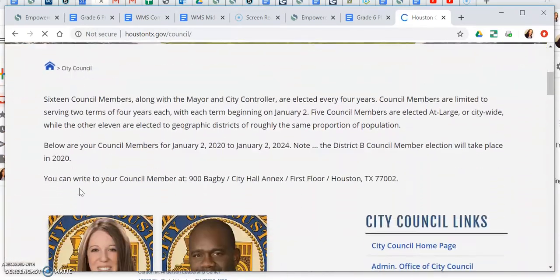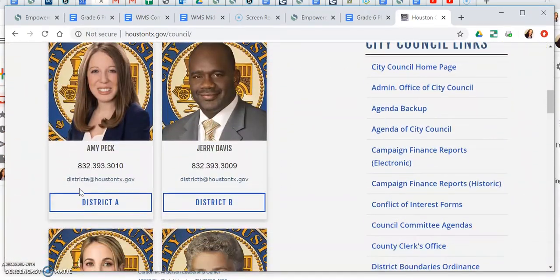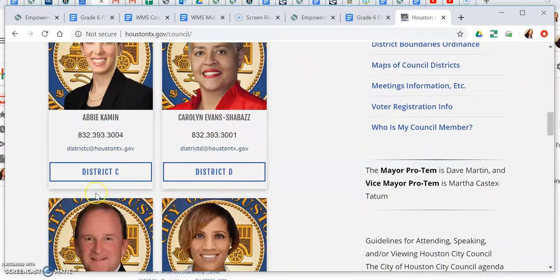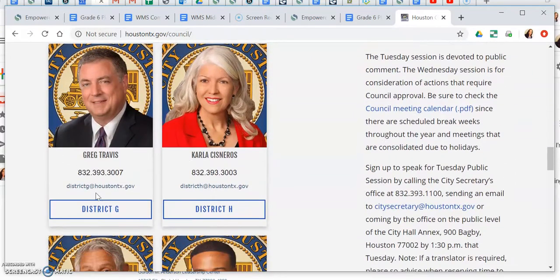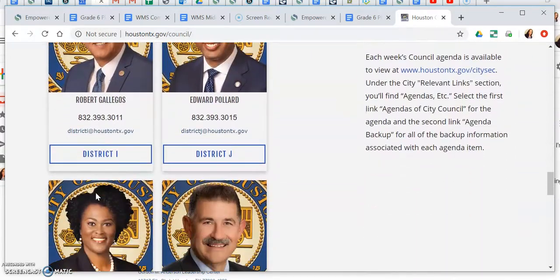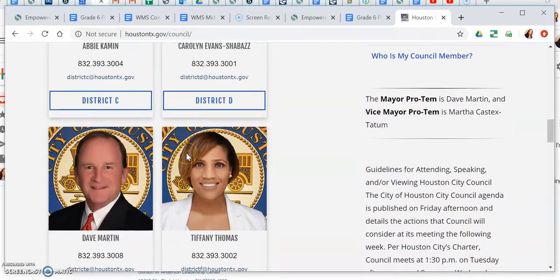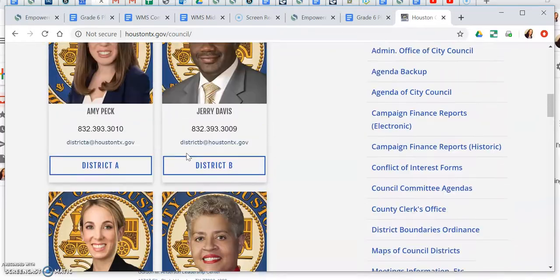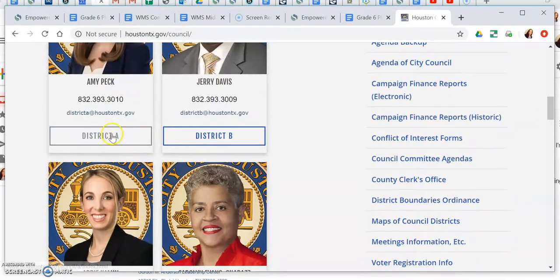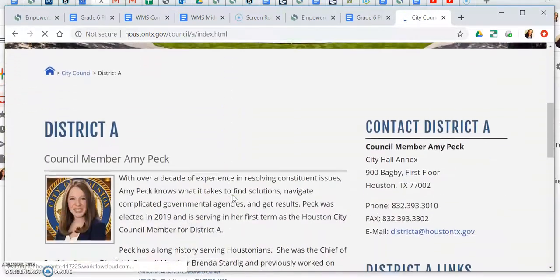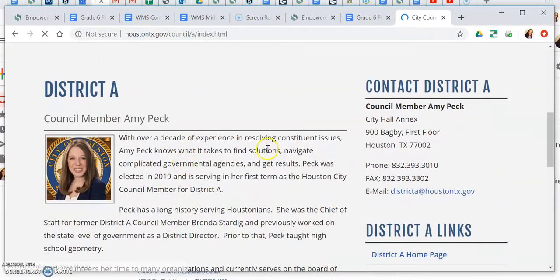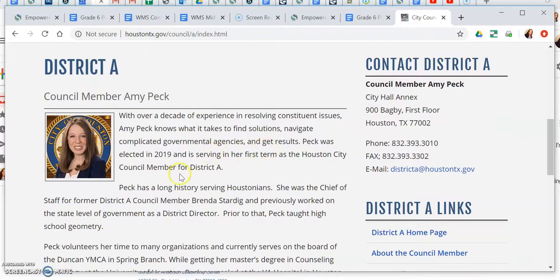So here we are on their page. Notice that the city council is made up of multiple people. Okay, so you may have to choose an individual from city council according to the district that they service. And let's see what happens if I click on District A. So this is this person's district that she services.